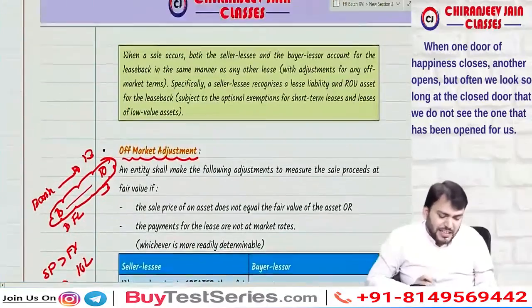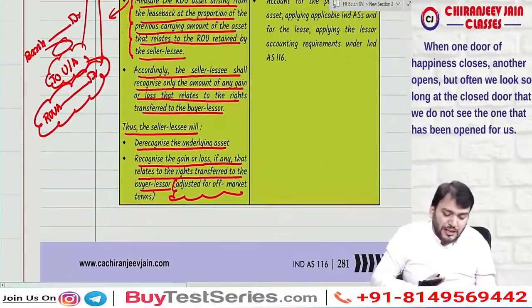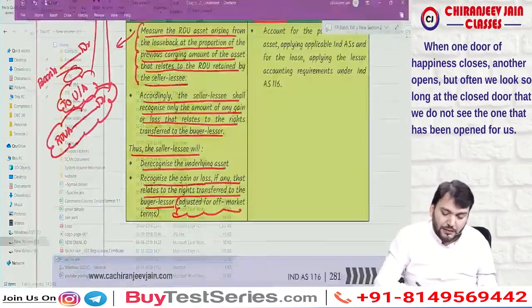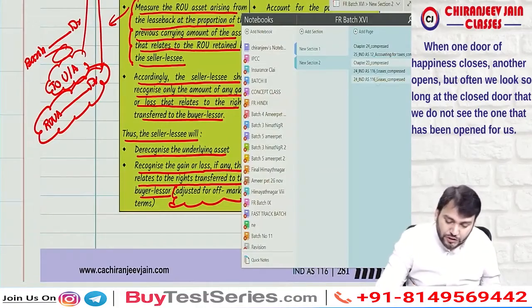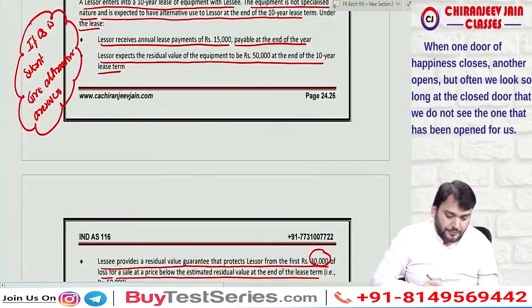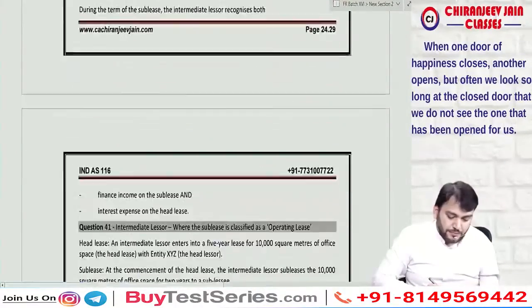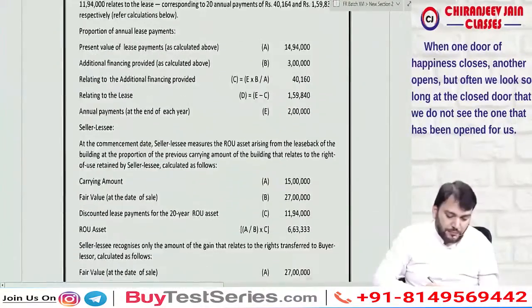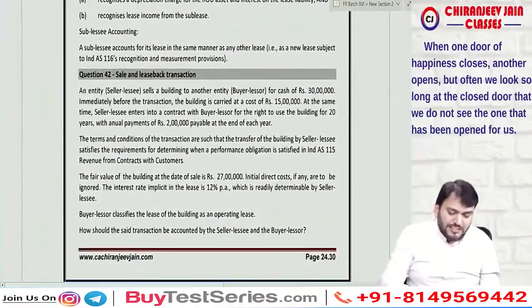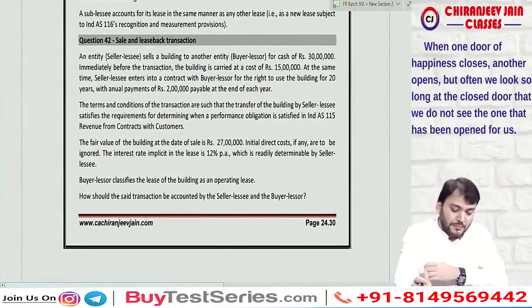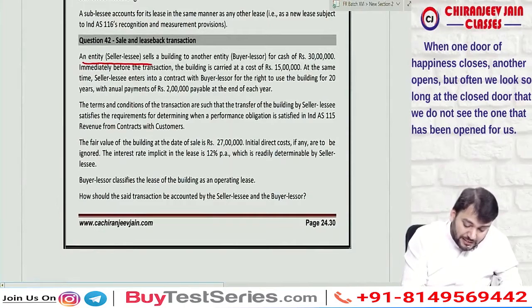Let us take a question based on this. Then only you can understand what needs to be done. This was the same question which was asked in the exam. An entity sells a building to another entity for cash of 30 lakh.